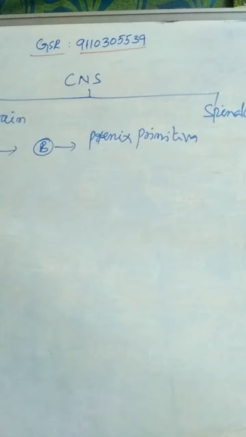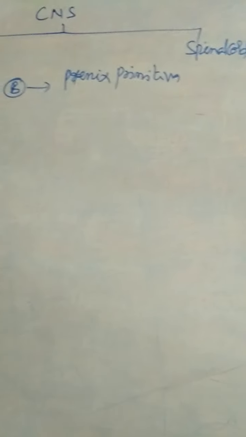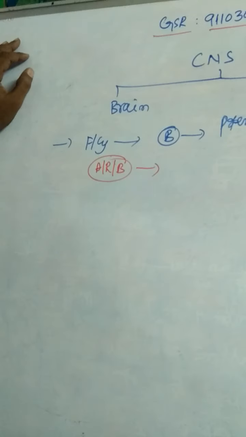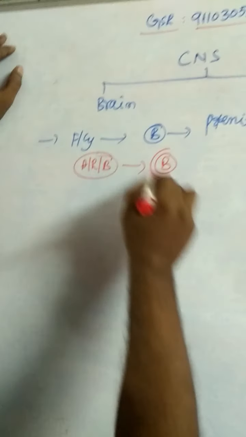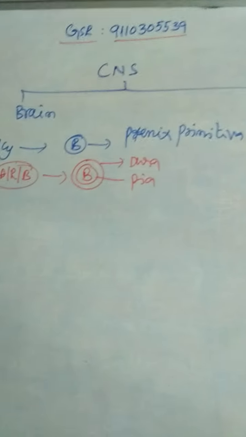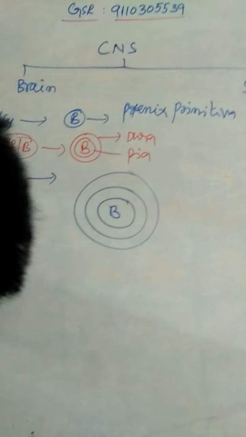In general, the brain is covered by a layer commonly called meninges. In fishes and cyclostomata, the brain is covered by a single layer, that is meninx primitiva. Next, coming to amphibians, reptiles and birds, the brain is covered by two layers, outer dura mater and inner pia mater. In mammals, the brain is covered by three layers, commonly called meninges.